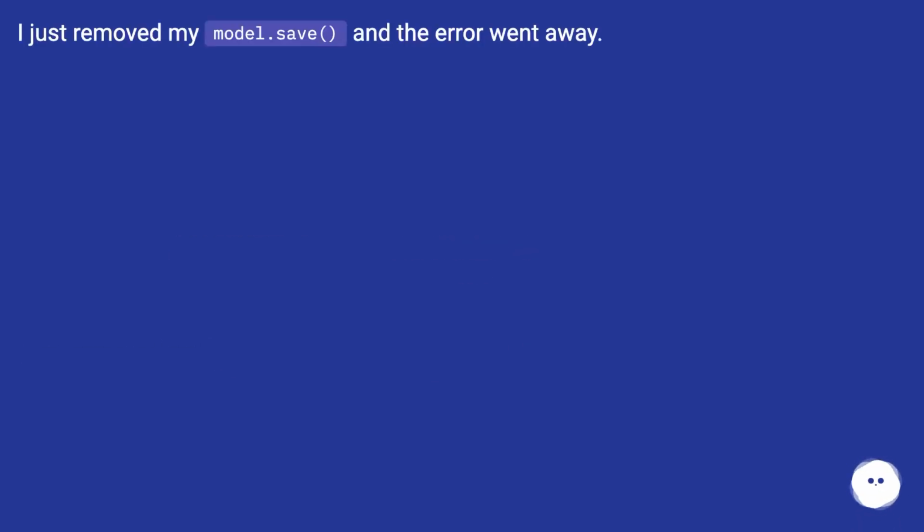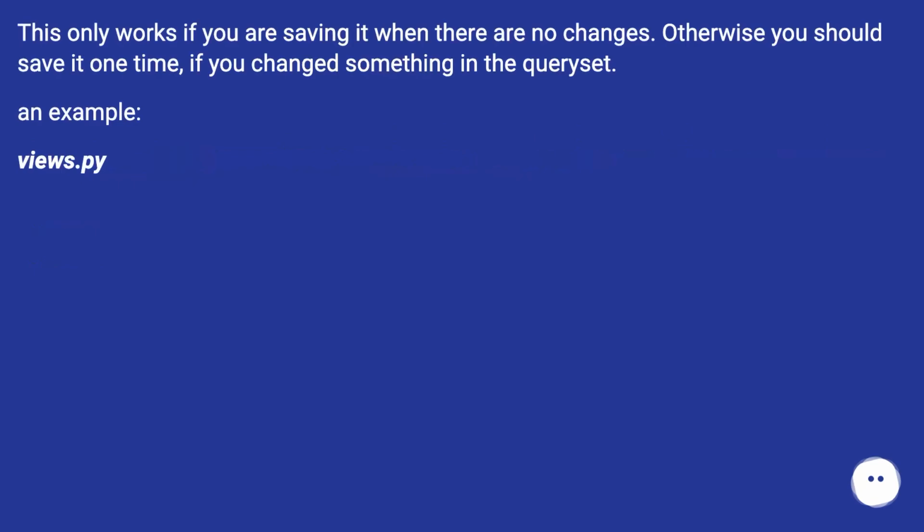I just removed my model.save, and the error went away. This only works if you are saving it when there are no changes. Otherwise you should save it one time, if you changed something in the queryset. An example, views.py.